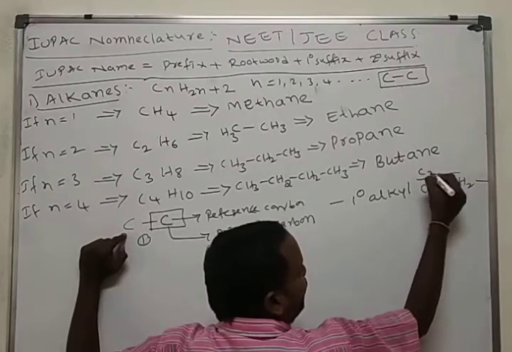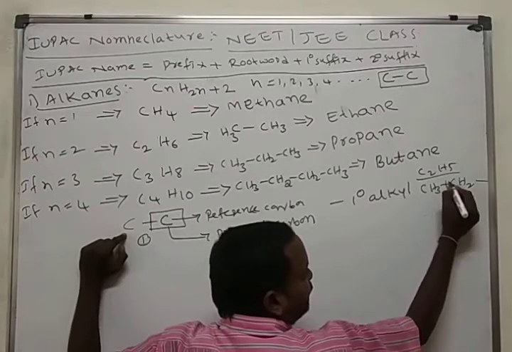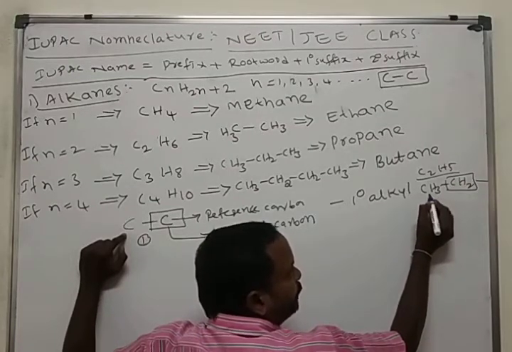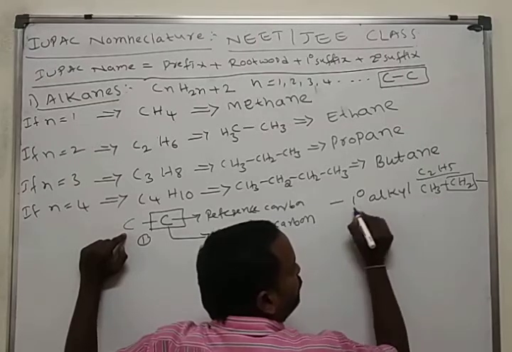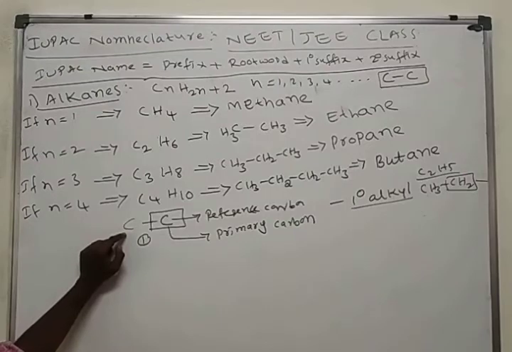Example for this, CH3, CH2 dash. C2H5 may be written like this. CH3, CH2. This is the reference carbon. It is attached to how many carbon atoms? Only one carbon atom. So we call it a primary alkyl group.